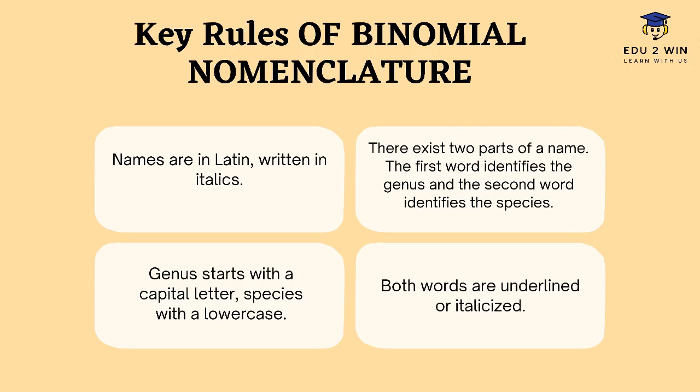The first word should be its genus name, and the second word should identify its species name. The genus name should start with a capital letter, and the species name should start with a lowercase or small letter. And both words should be underlined when handwritten, or written in italics when typed.